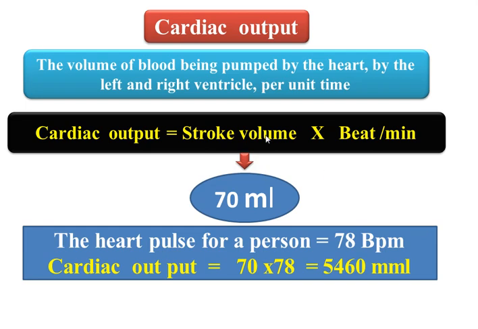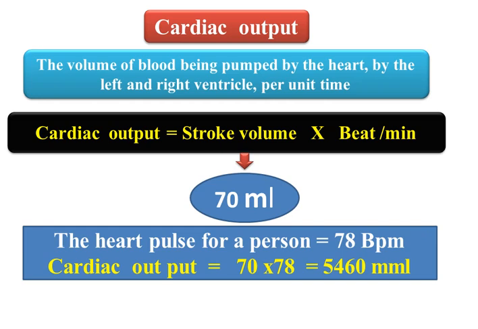Now, what do we mean by cardiac output? Cardiac output means the volume of blood pumped by the heart from the two ventricles per minute. It is the blood volume which is pumped in 1 minute. How do we calculate it? The cardiac output equals stroke volume multiplied by heart rate. Stroke volume is the blood volume that leaves the heart during systole.